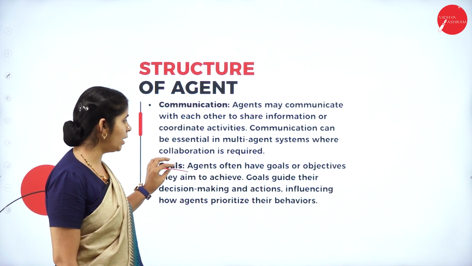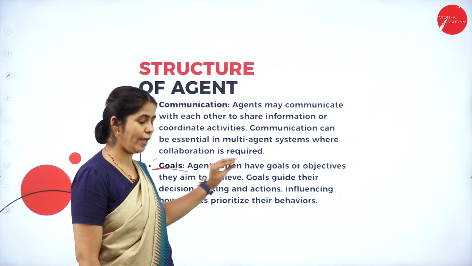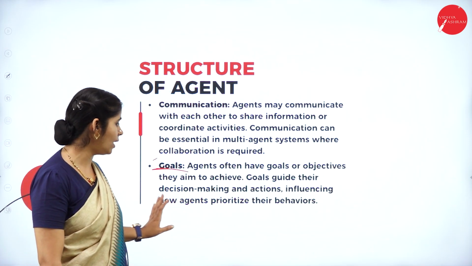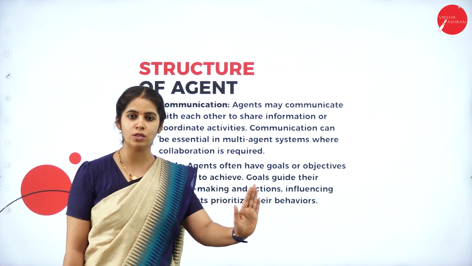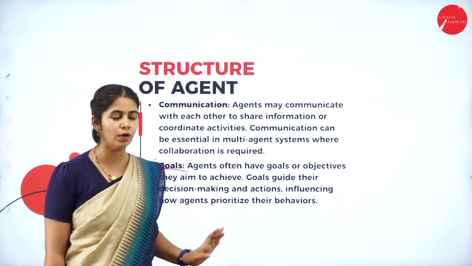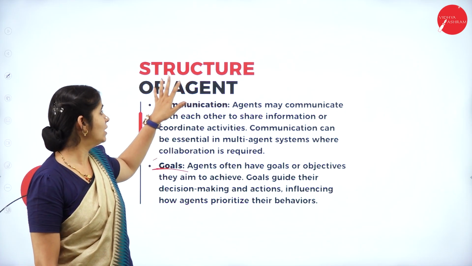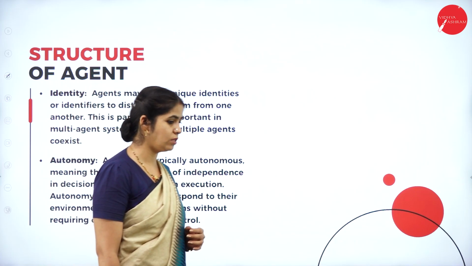So to reach that particular goal, how we have to use decision making, what action we have to take, what influences we have to take from the other agents, and which rule has to be prioritized and executed first. These are all taken care of, and these are all the components of the structure of agents.